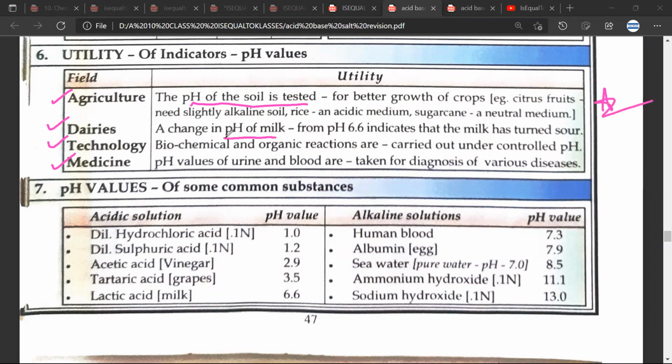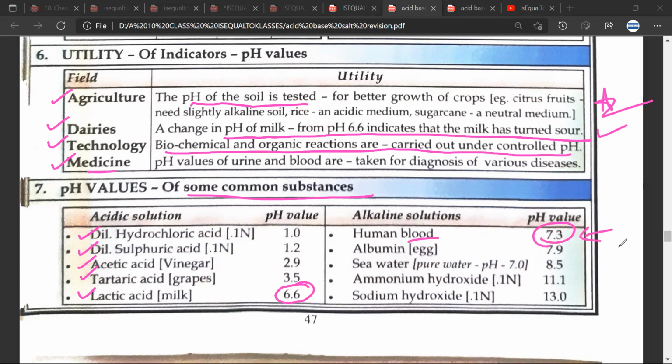Dairies, a change in pH of milk from pH 6.6 indicates that the milk has turned sour. Technology, biochemical and organic reactions are carried out under control of pH. Medicine, pH values of urine and blood are taken for diagnosis of various diseases. They have given the pH values of common substances also. So we are aware of hydrochloric acid, sulfuric acid, acetic acid, tartaric acid, lactic acid. Especially if you look at milk, slightly acidic, and then you look at the values on the basic side. So blood is slightly basic.